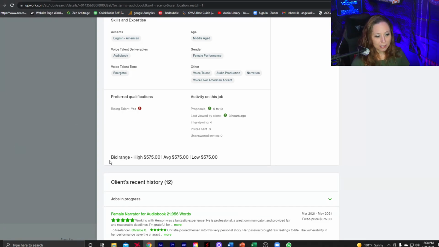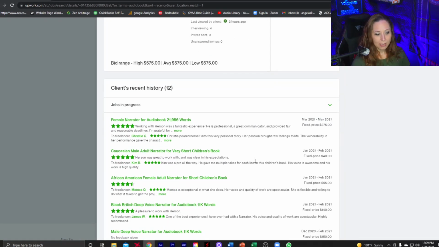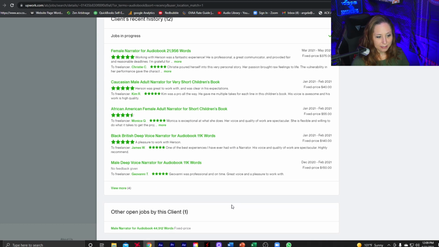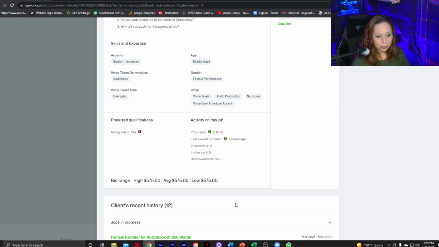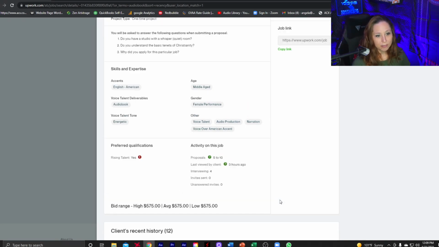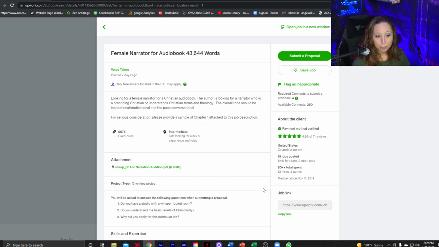So we can also see with my membership level, I can see a bid range of what people are sending. And it looks like everybody is submitting their proposals at the client's budget. And scrolling down, it looks like they hire quite a few narrators for quite a few different books. So this is definitely not their first rodeo. They know what they're doing, and it looks like this could be potentially a very good long-term client. So this is definitely one that I would submit a proposal to.